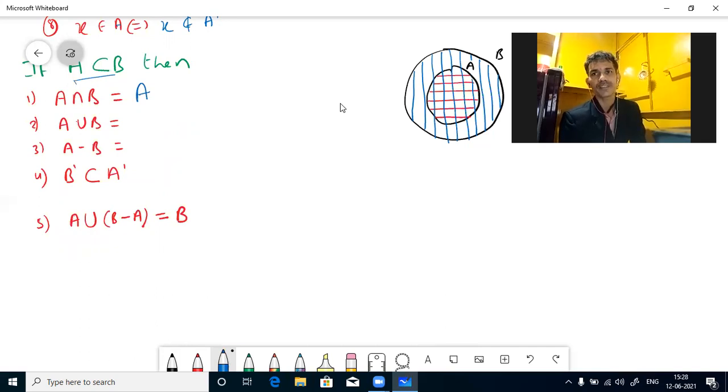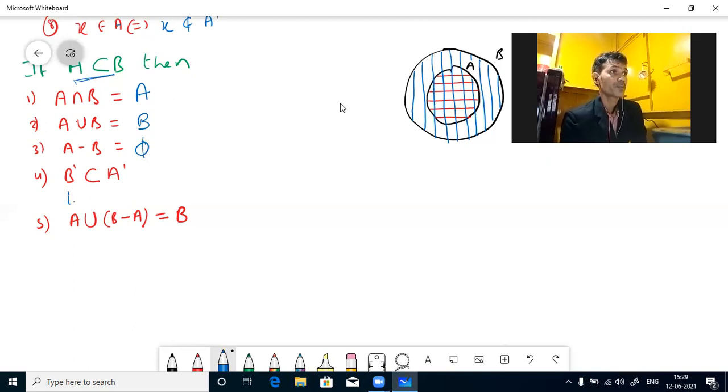A union B means, see, the entire horizontal and vertical lines are present in B, no? So B. A minus B, that means horizontal lines only. That kind of region is not there, no? So this is the empty set. And also see, when A is a subset of B, B complement is a subset of A complement.